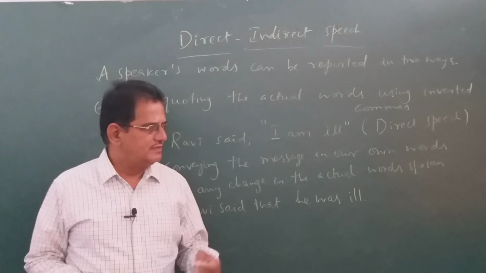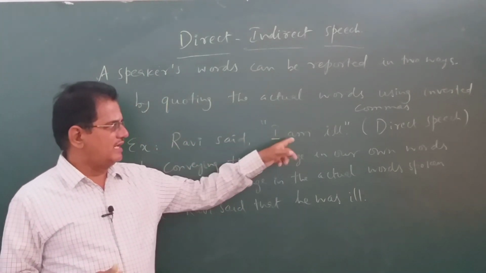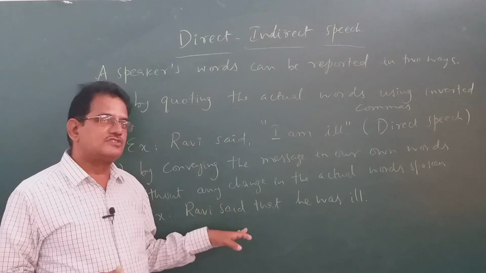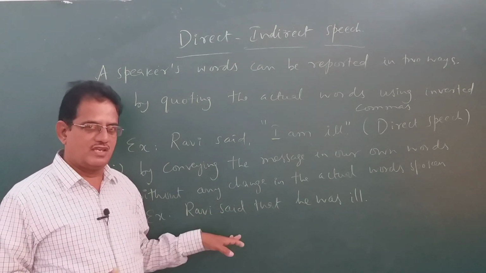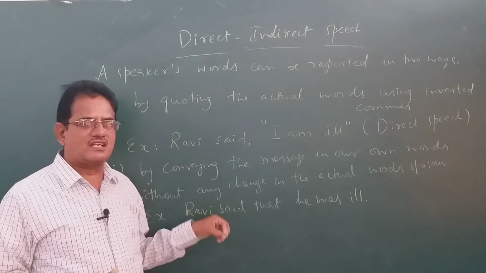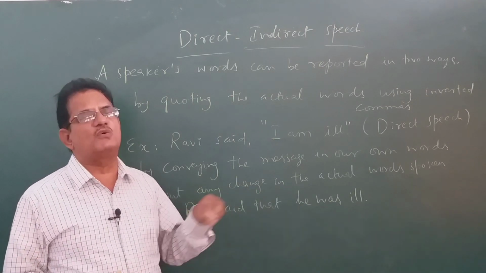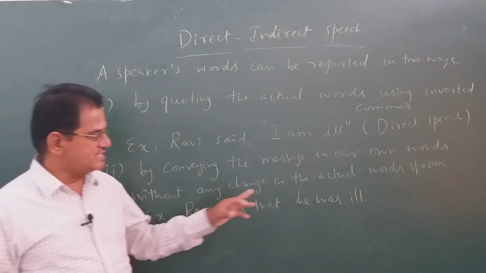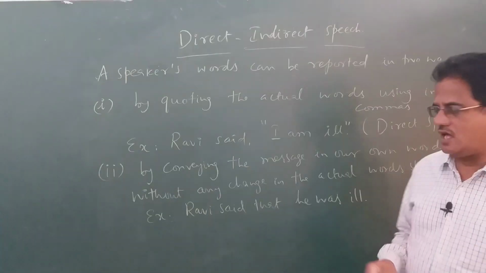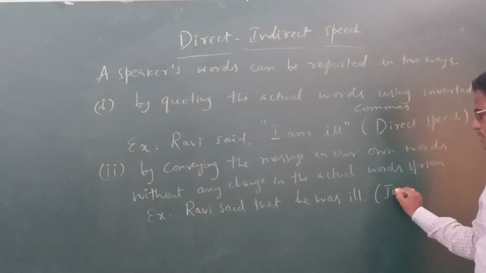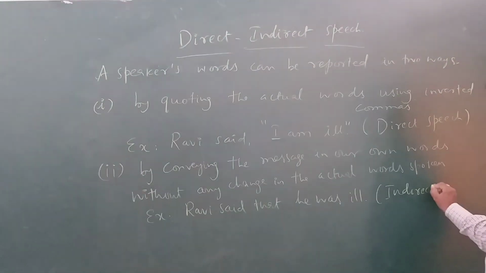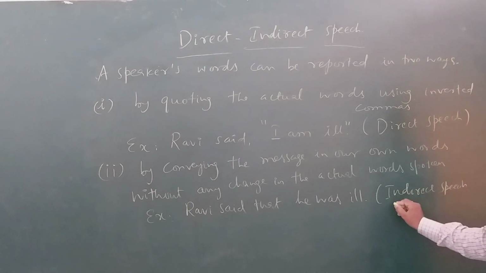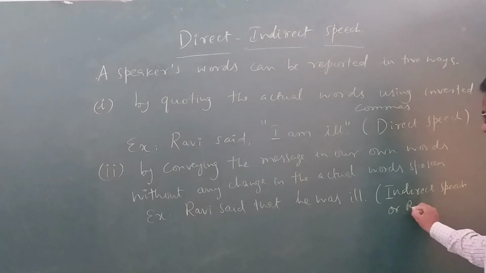You understand? Ravi said, "I am ill." These are the words spoken by Ravi. But I do not want to use the same words spoken by Ravi, the speaker. So I just convey the meaning of his words in my own words. Ravi said that he was ill. This is called indirect speech or reported speech.